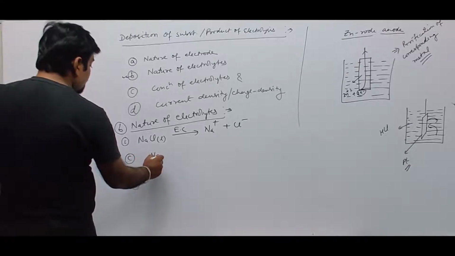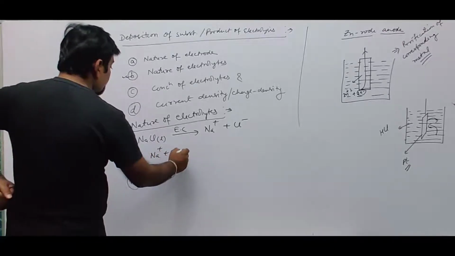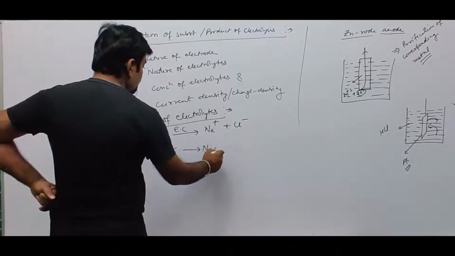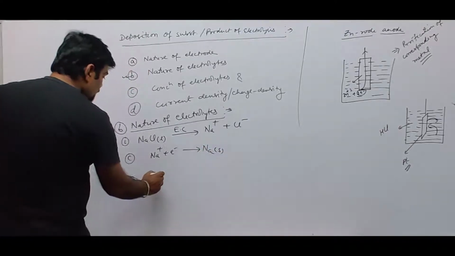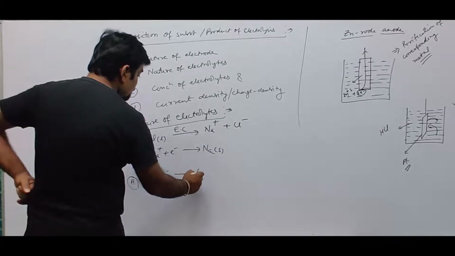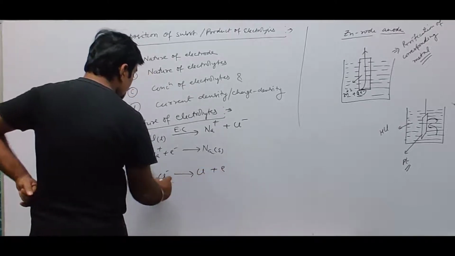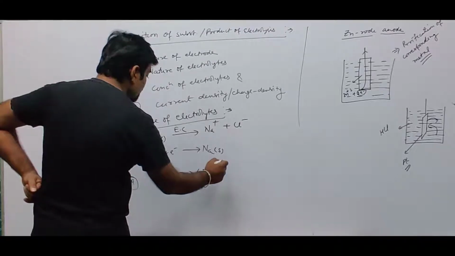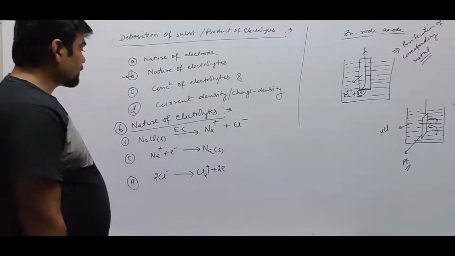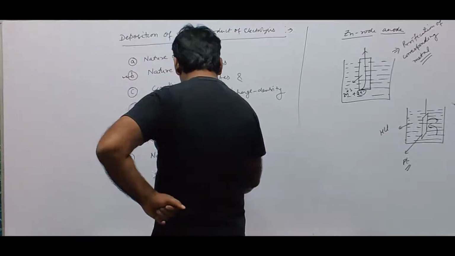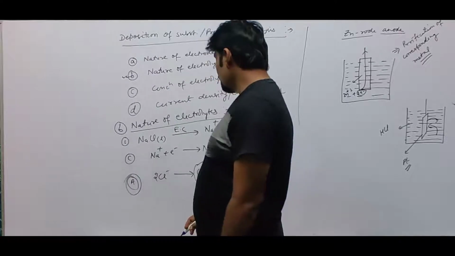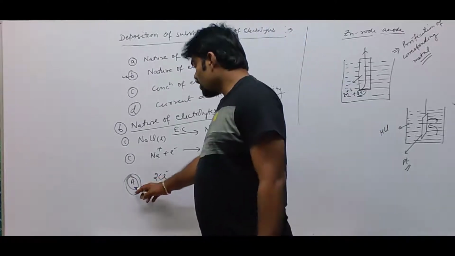On the cathode there will be reduction: Na+ plus electron gives Na. On the anode, 2Cl- gives Cl2 gas plus 2 electrons. So chlorine gas is evolved at the anode, where the anode remains inert.